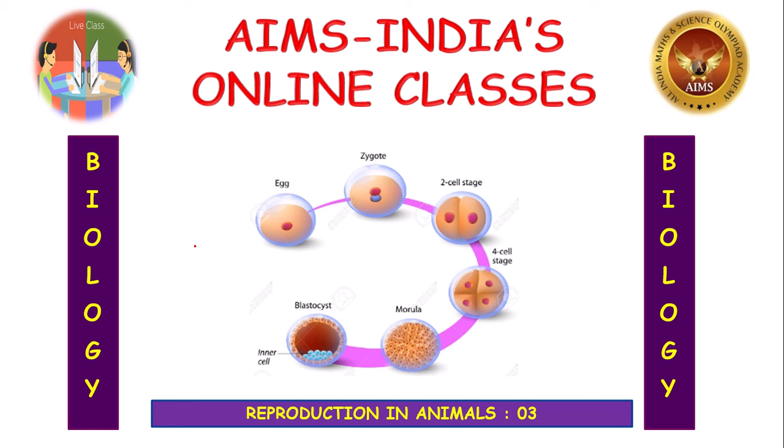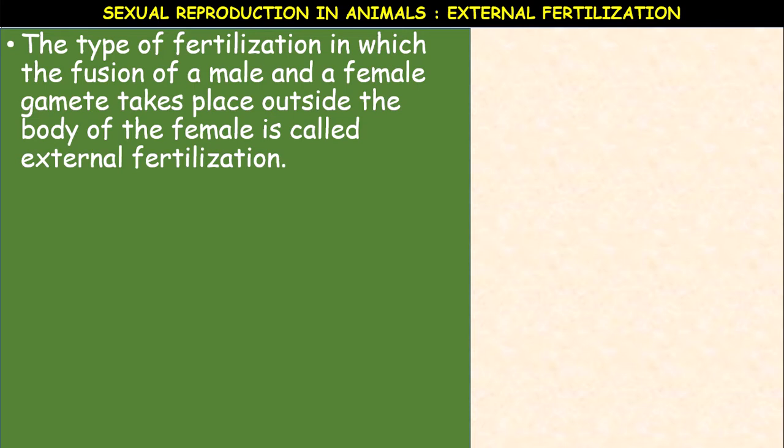Let us discuss this type of fertilization. Are you ready, children? Let us proceed. External fertilization: the type of fertilization in which the fusion of male and female gametes takes place outside the body of the female is called external fertilization.